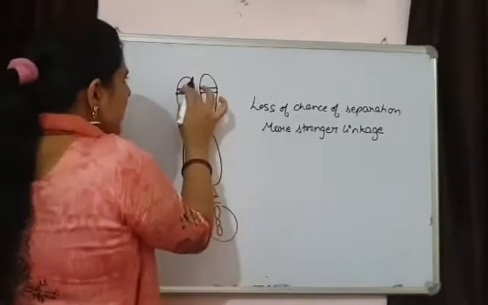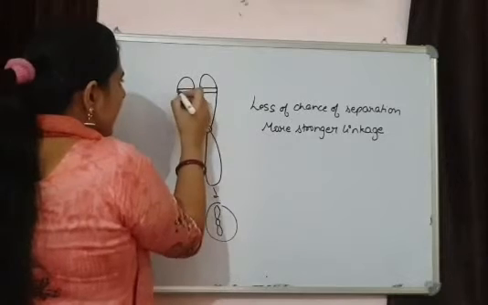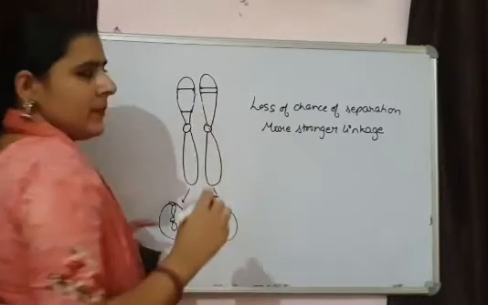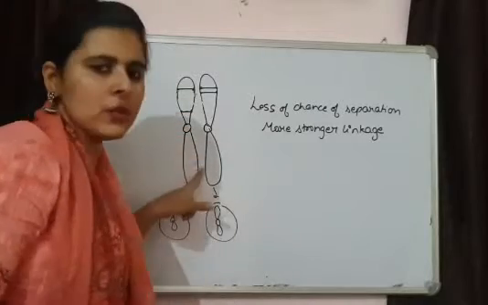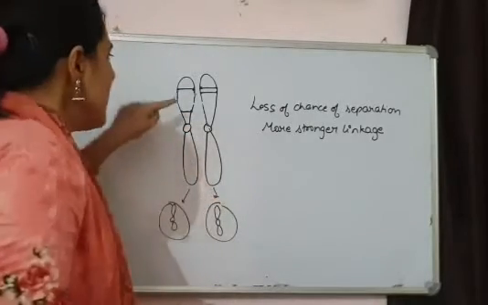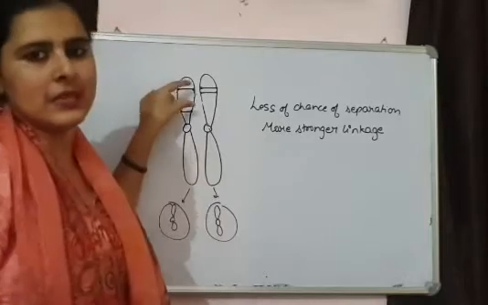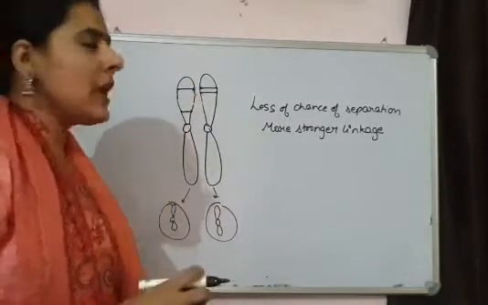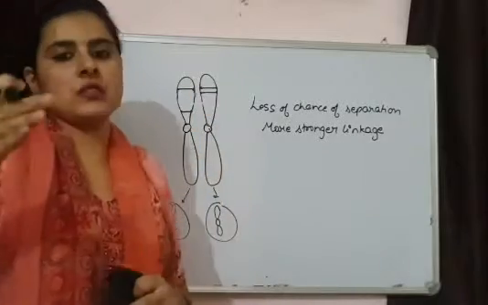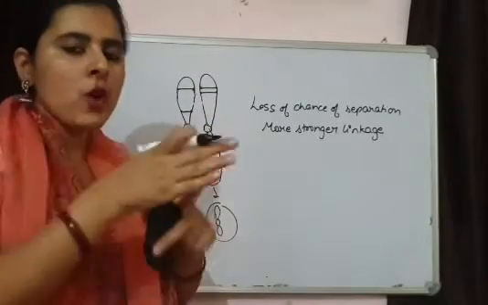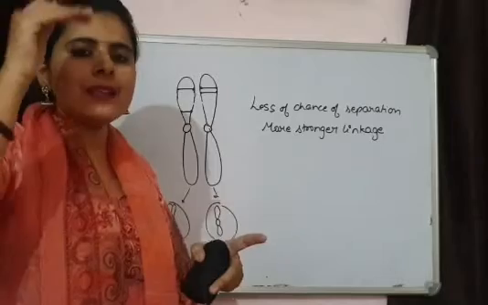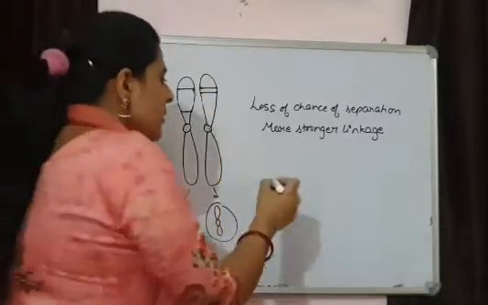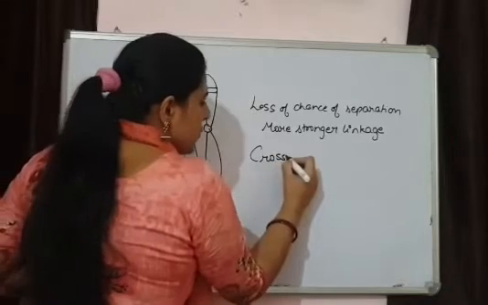If here is one gene and I consider the second gene present over here, they are present on a single chromosome now also, but now the distance has increased. Because of the increase in distance, they now have some chances of separation. So the more the distance, the fewer the chances of linkage. How? Because of the process of crossing over.